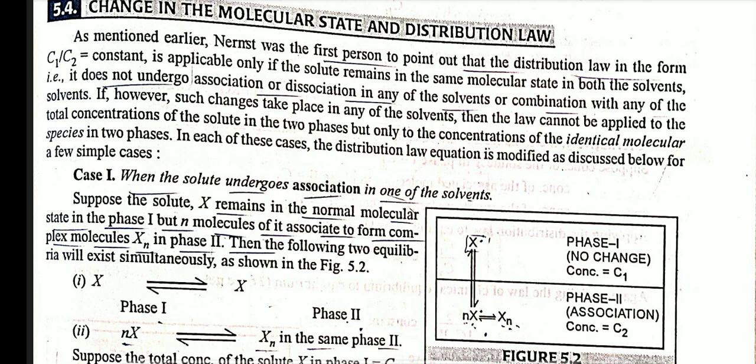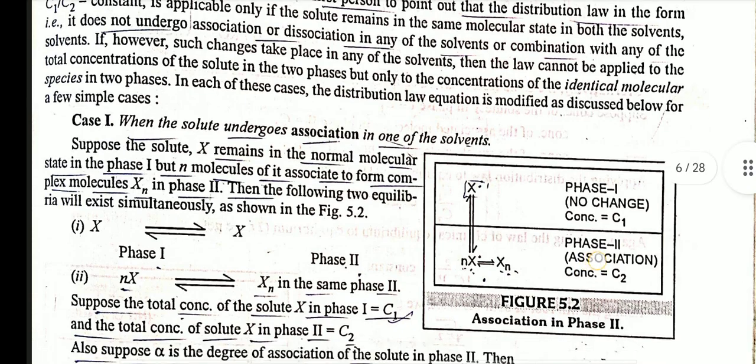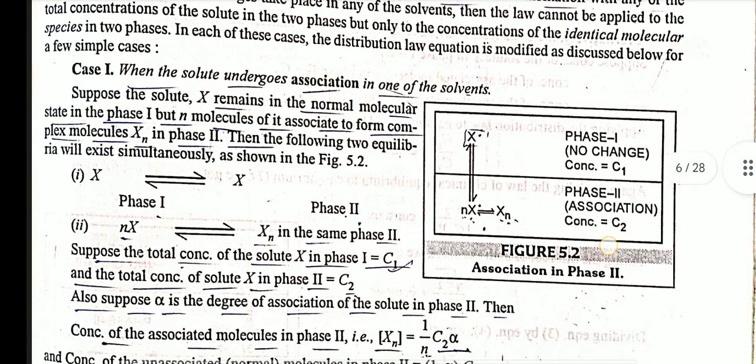If, however, such changes take place in any of the solvents, then the law cannot be applied to the total concentration of solute in the two phases, but only to the concentration of identical molecular species in the two phases. In each of these cases, the distribution law equation is modified as discussed below for a few simple cases.